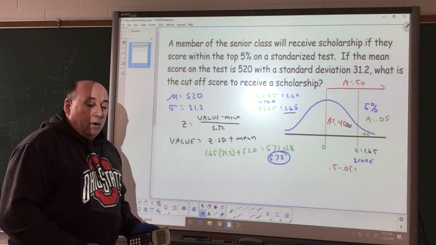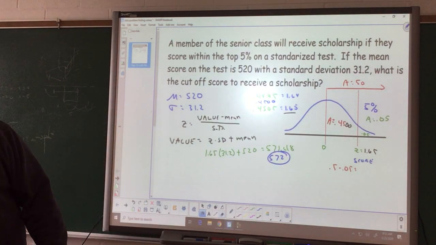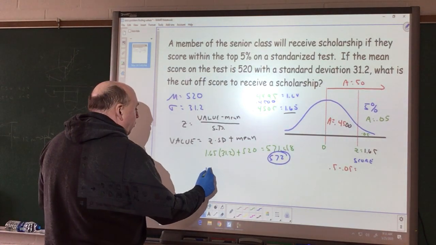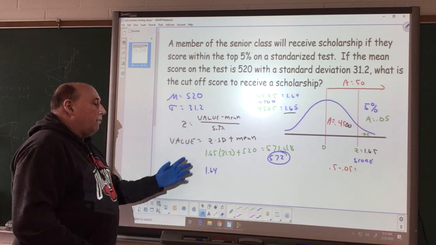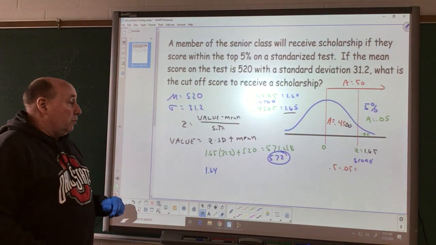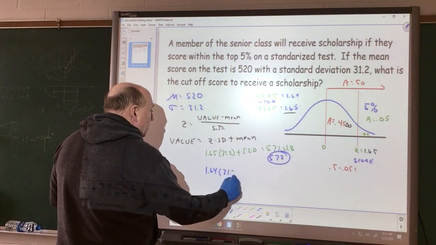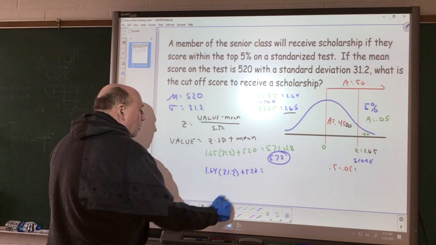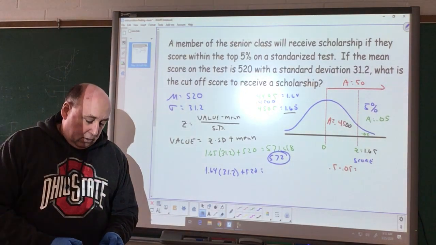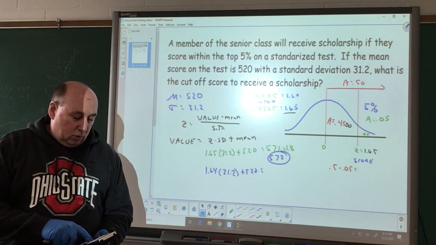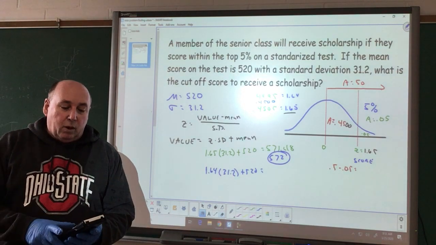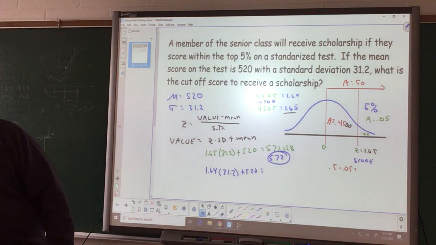Now, once again, if you use 1.64, I would not take off for it. Just make sure you show this. The more acceptable value that we will use as we move forward is 1.65, but I would accept either one at this point. So 1.64 times 31.2 plus 520 gives 571.2.